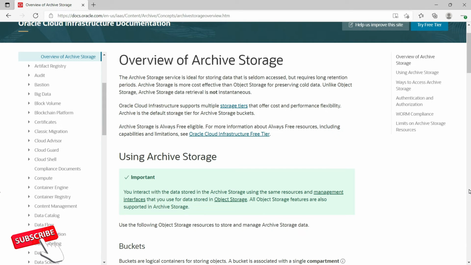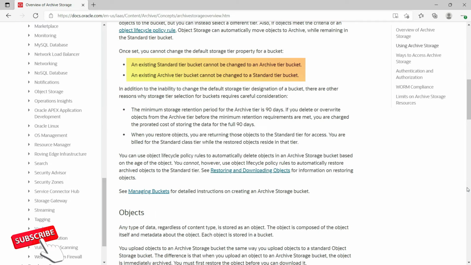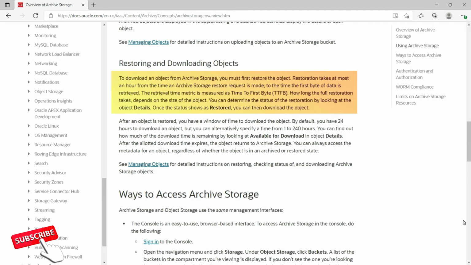Check a few properties of archive storage. Unlike object storage, archive storage data retrieval is not instantaneous. An existing standard tier bucket cannot be changed to an archive tier bucket, and an existing archive tier bucket also cannot be changed to a standard tier bucket. That means you can't upgrade, you can't downgrade. To download an object from archive storage, you must first restore the object.